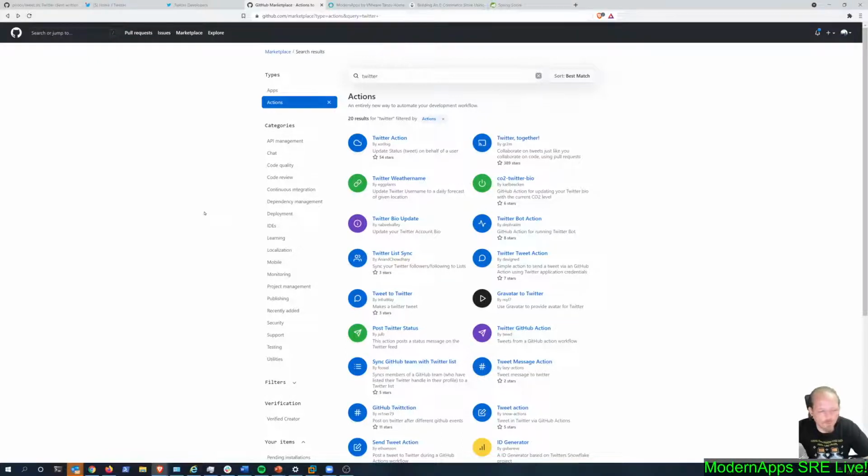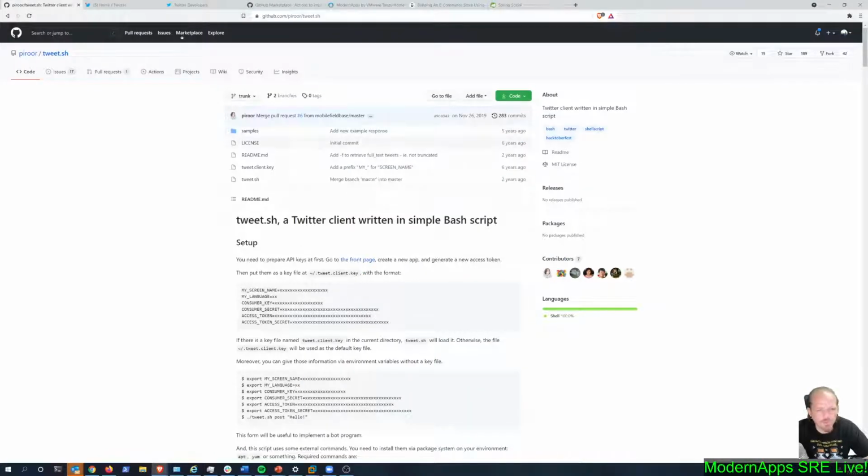So what I need right now is something that's going to help me automate tweets now. I would like it to be more full-featured than the current options are on GitHub Actions, but I'm not ready to start down the path of developing. And I found a really nice solution that I think is a perfect fit for our intermediate step towards our long-term goal. And that is this